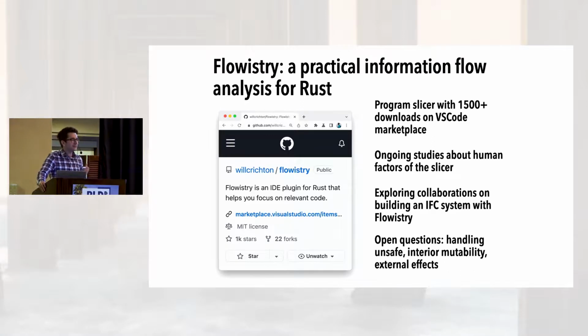So if you are into HCI like me, we have some ongoing research about the human factors of the slicer, like when and how it can be useful for tasks like debugging. If you are into security, we are exploring some collaborations right now to build an IFC system using Flowistry.